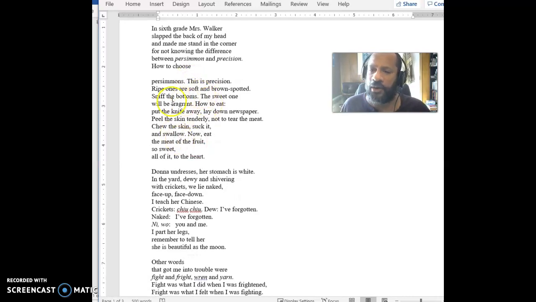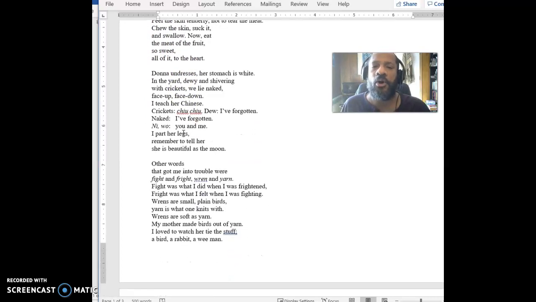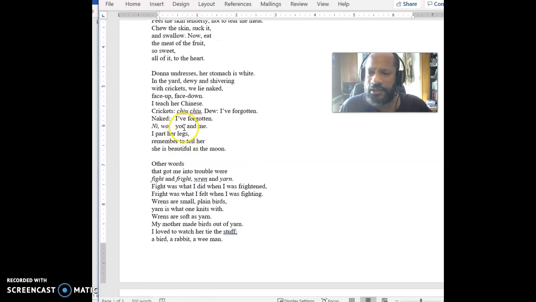And then he's going to talk about how we eat persimmons, and think about what he might be saying about that metaphorically, what those persimmons seem to potentially represent here. One of the things that then gets confusing is when we move to the third stanza, this third section, and we say, Donna undresses, her stomach is white in the yard, dewy and shivering with crickets. We're like, wait a minute, we were in sixth grade, and now what's going on? He's with this woman, and they're naked. You're like, wait, how did we get there? And the poem jumps back and